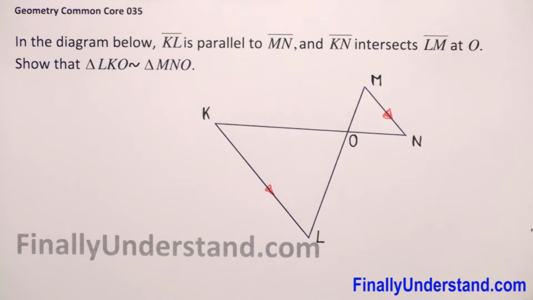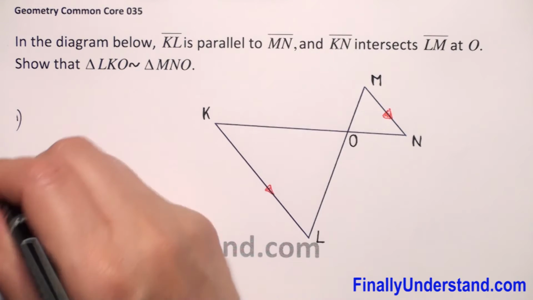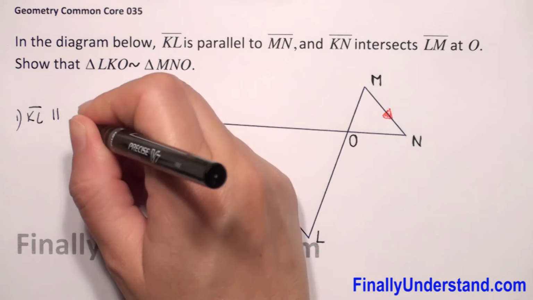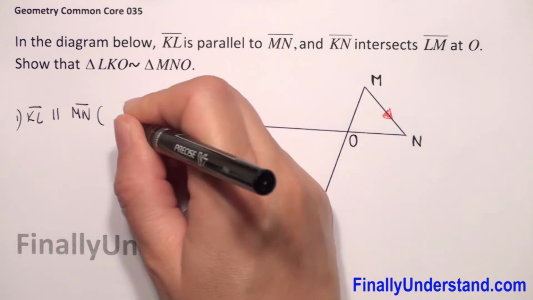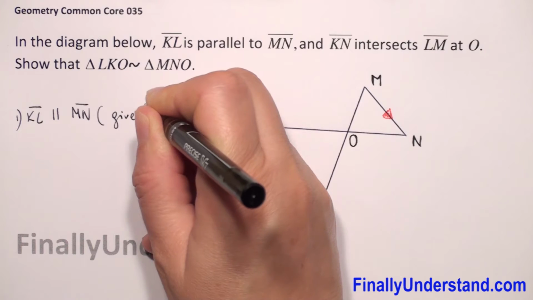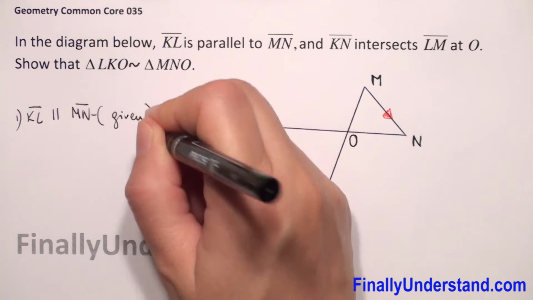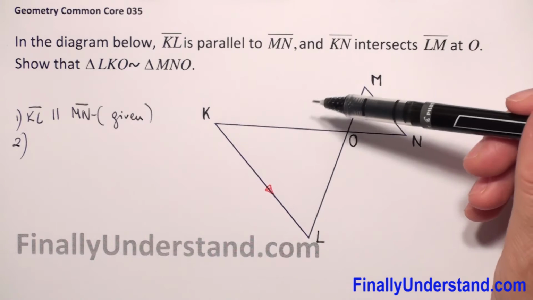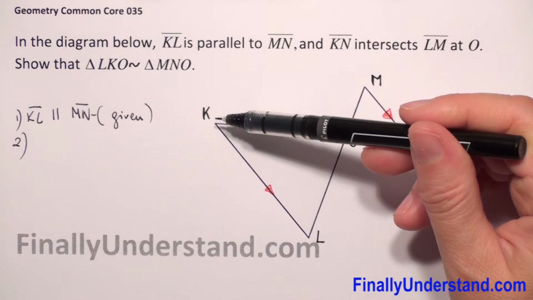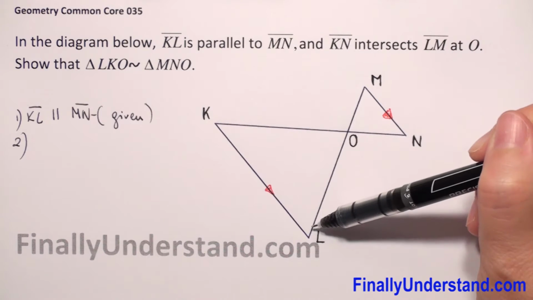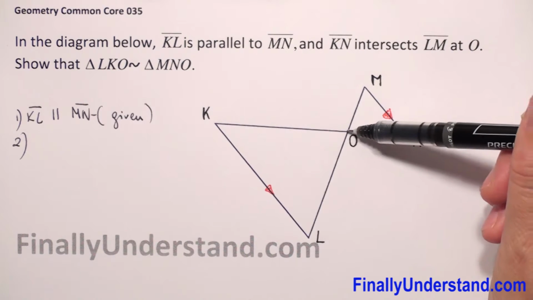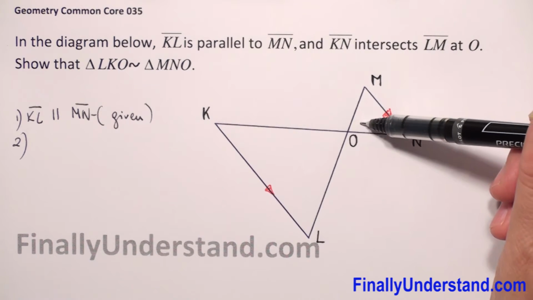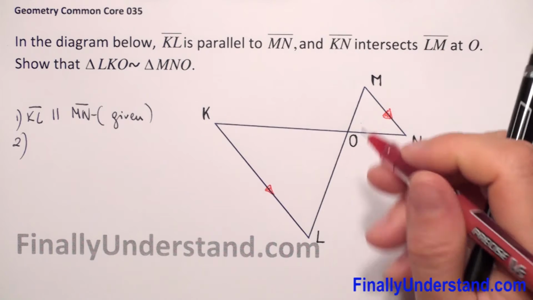What do we have given? We are given that KL segment is parallel to MN segment. This is given. Next, we have here that angle KOL and MON are vertical angles, so these two angles are also congruent.